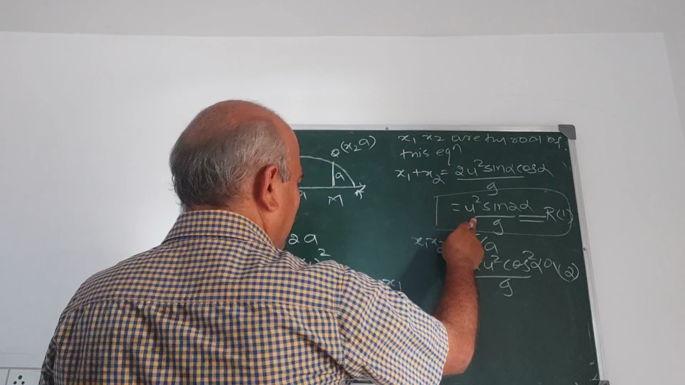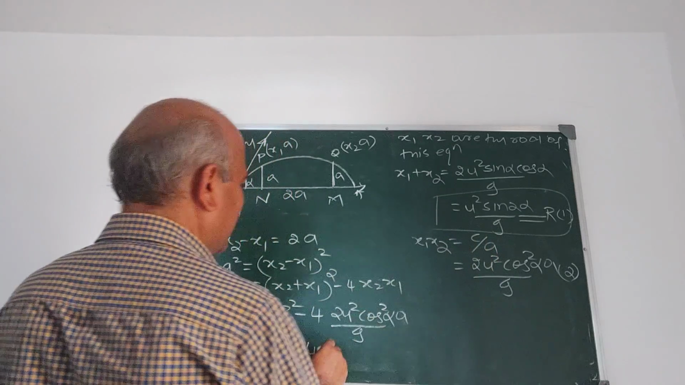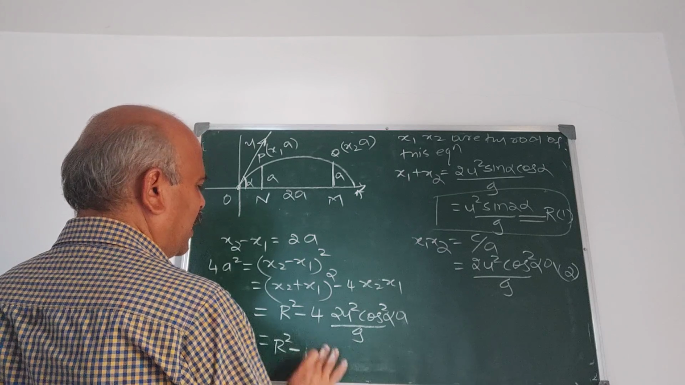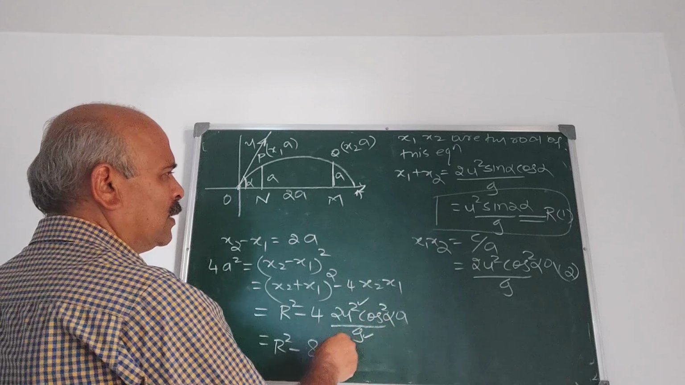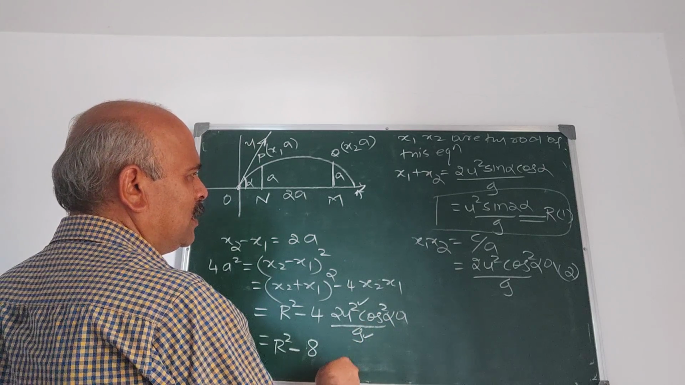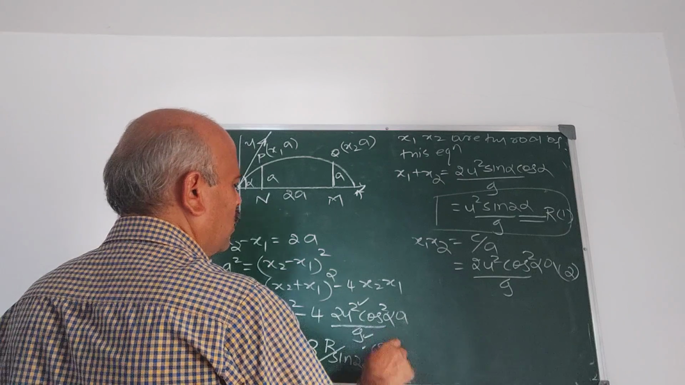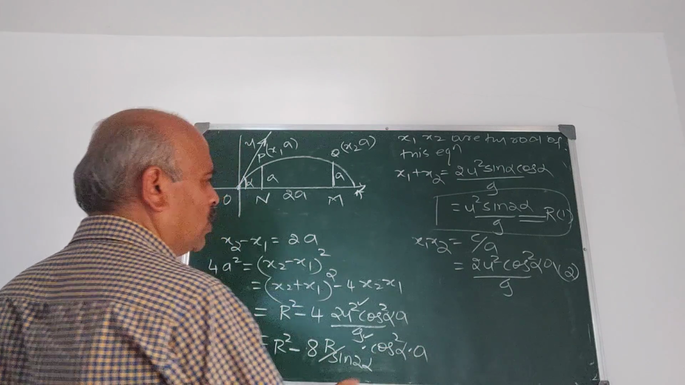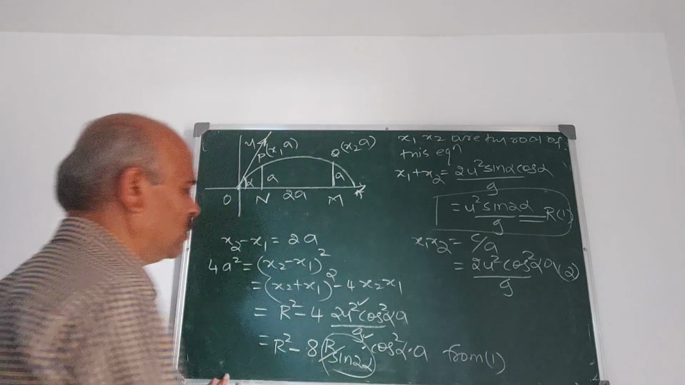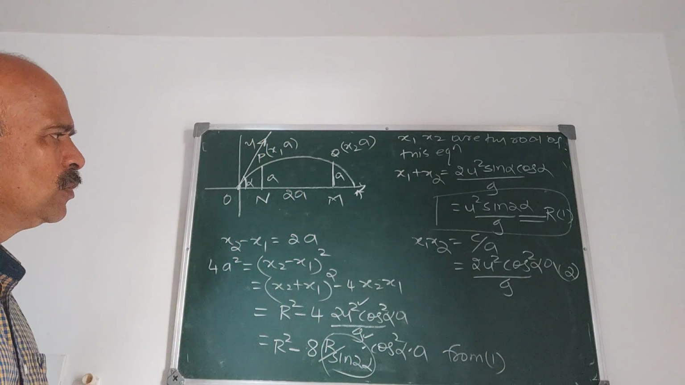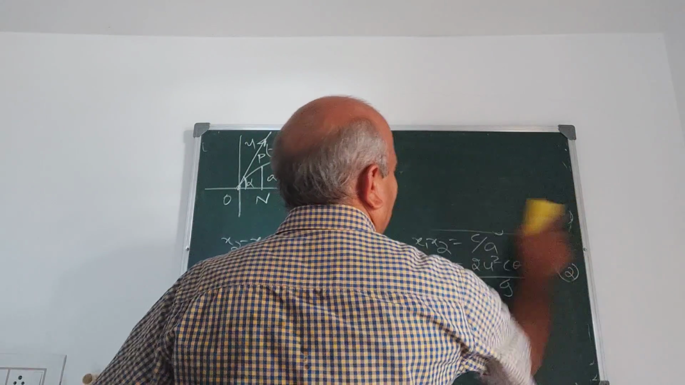It is r square minus 4 into, what is u square by g here? Can I substitute u square by g? From 1, u square by g is r by sine 2 alpha, into cos square alpha into a, because from 1 this u square by g is substituted. What is u square by g? R by sine 2 alpha. I think I am correct here. And simplifying,